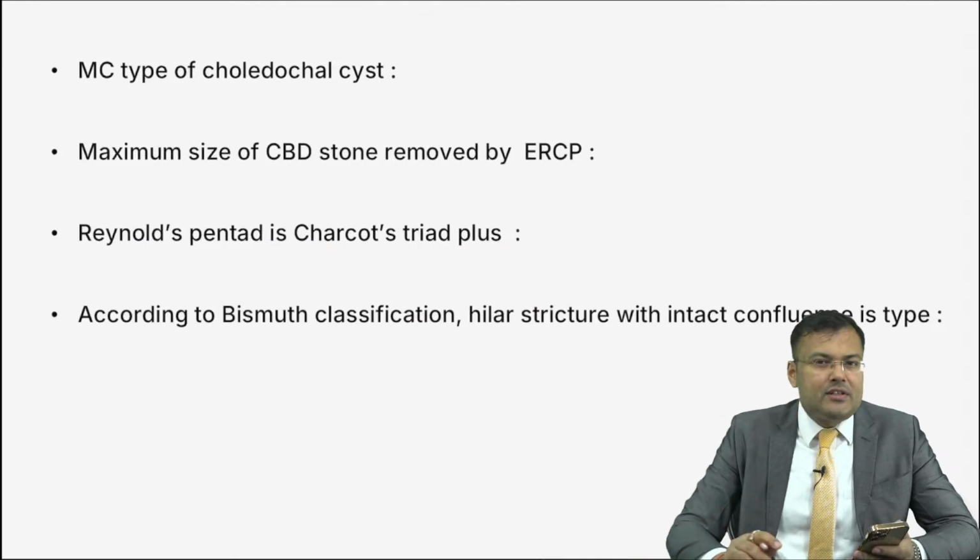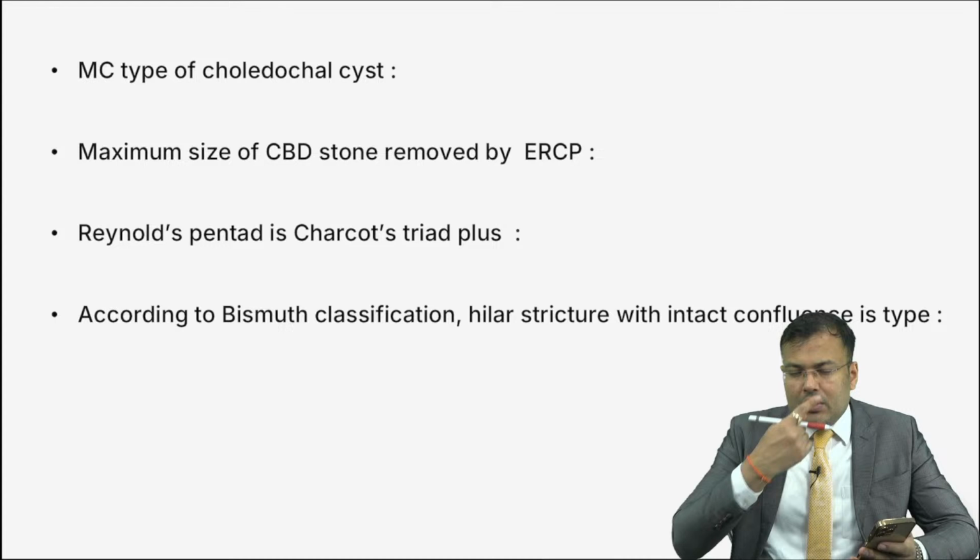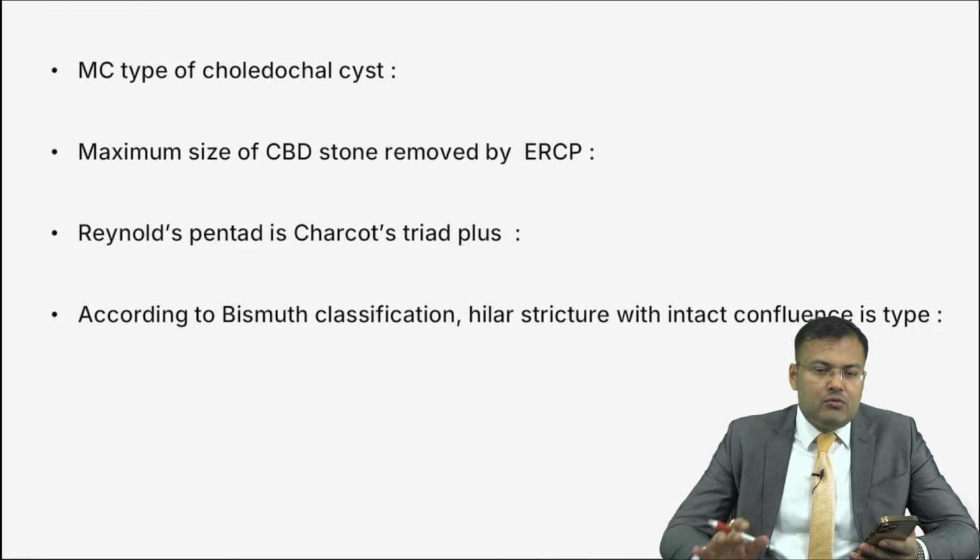Next, what is the most common type of choledochal cyst? Type 1, 2, 3, 4, 5? Tell me.